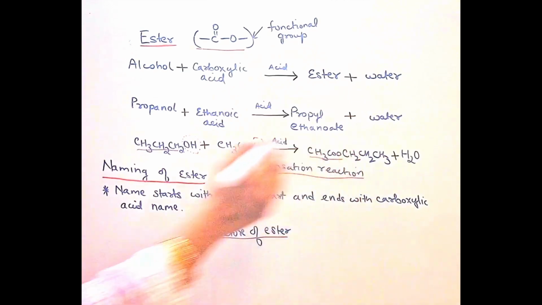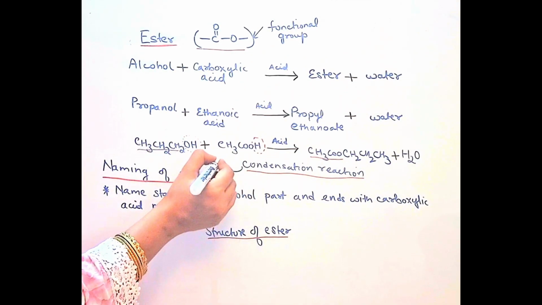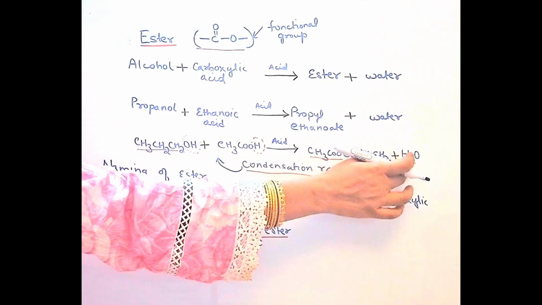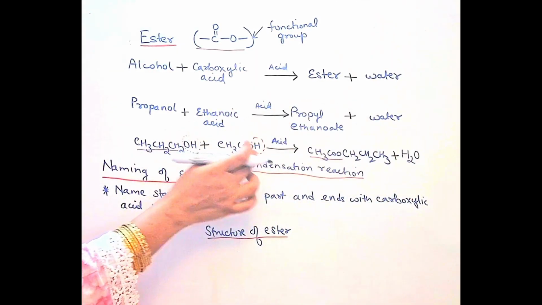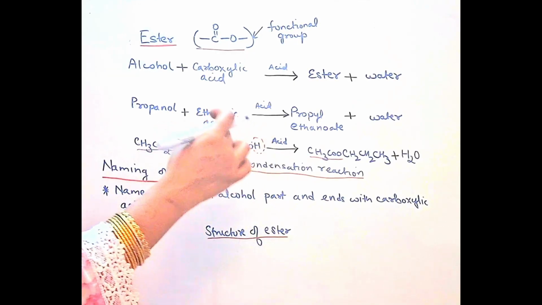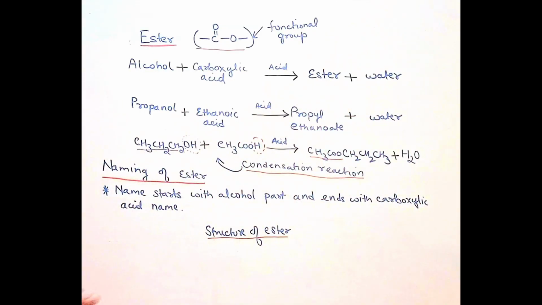Because a condensation reaction is the reaction in which a small molecule is eliminated. H of acid and OH of alcohol will join together to make water and it is removed. That is why this is called a condensation reaction.